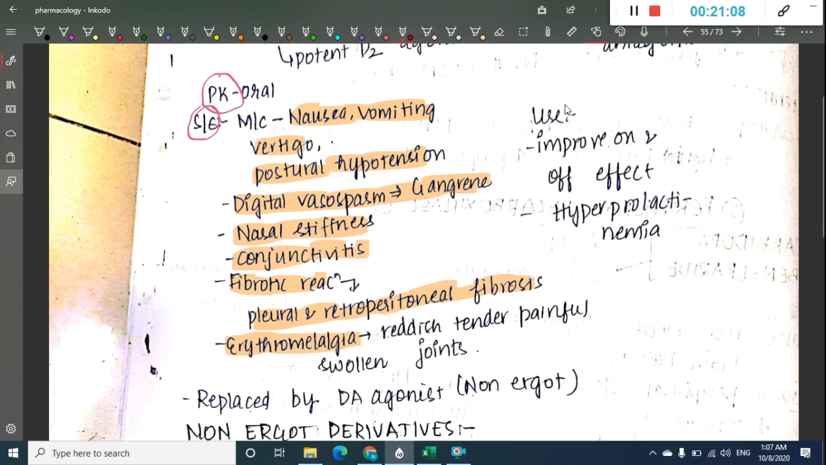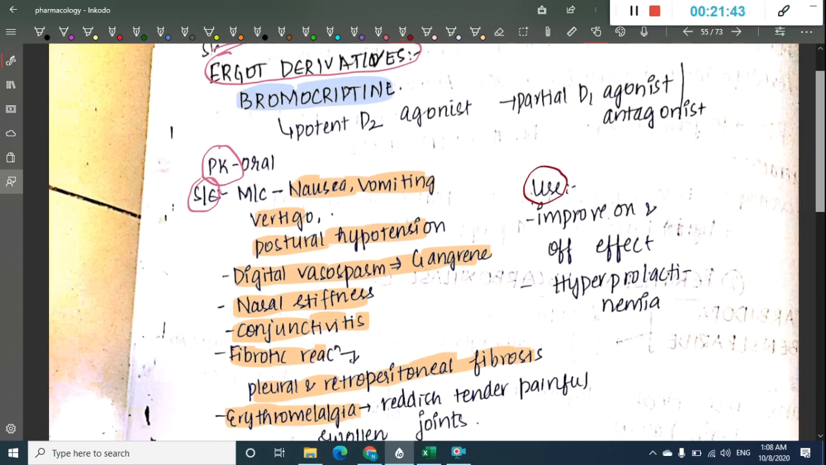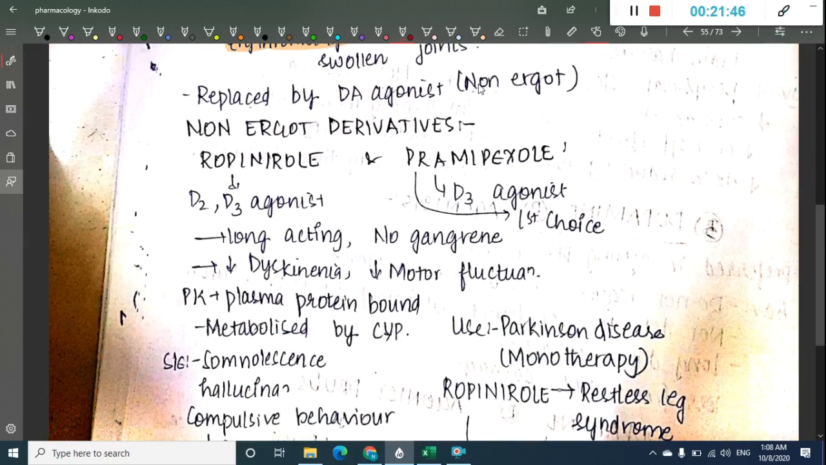So these are the side effects of ergot derivatives. What are they? Nausea, vomiting, vertigo, postural hypotension, digital vasospasm leading to gangrene, nasal stiffness, conjunctivitis, fibrotic reaction, that is mainly pleural and retroperitoneal fibrosis, and erythromelalgia, that is reddish, tender, painful, swollen joints. Use is that it improves on and off effect, and it can also be used in hyperprolactinemia. Nowadays we are not using these ergot derivatives because these are now replaced by non-ergot derivatives.